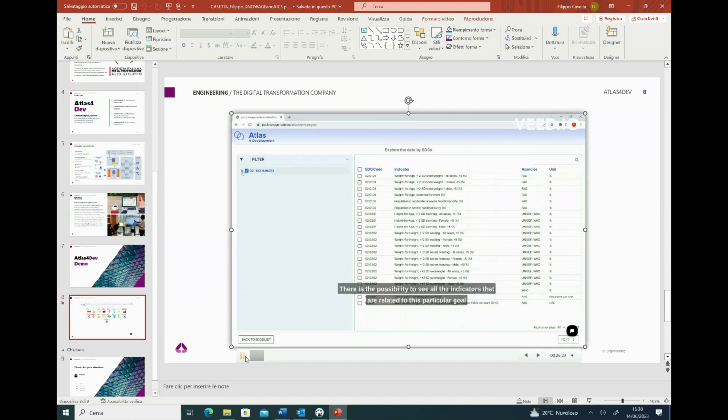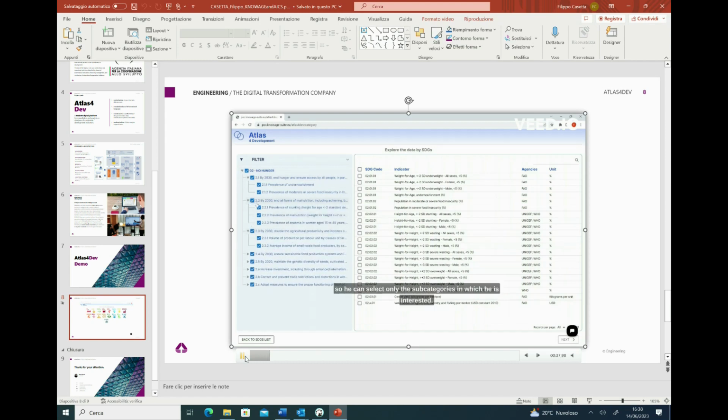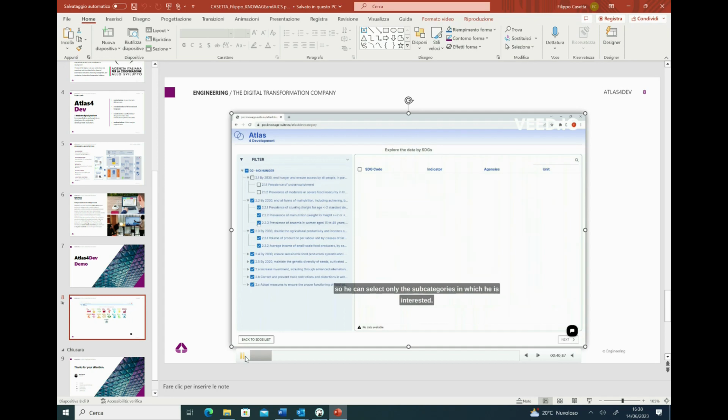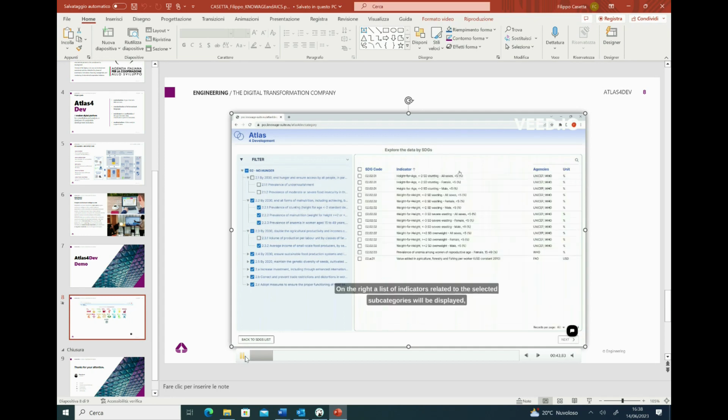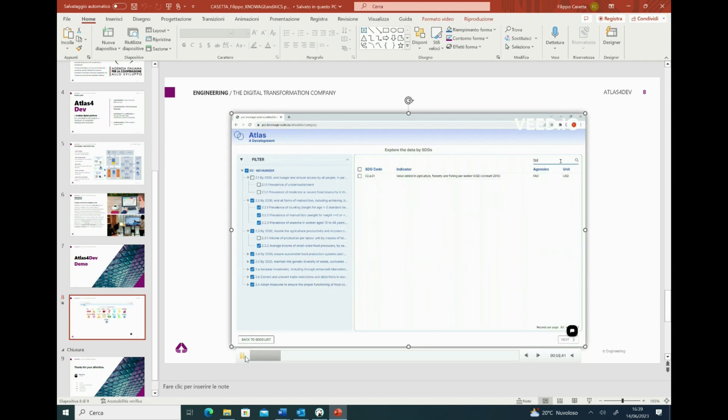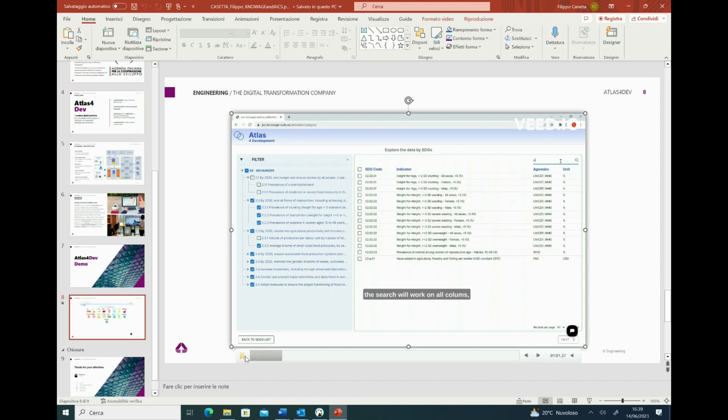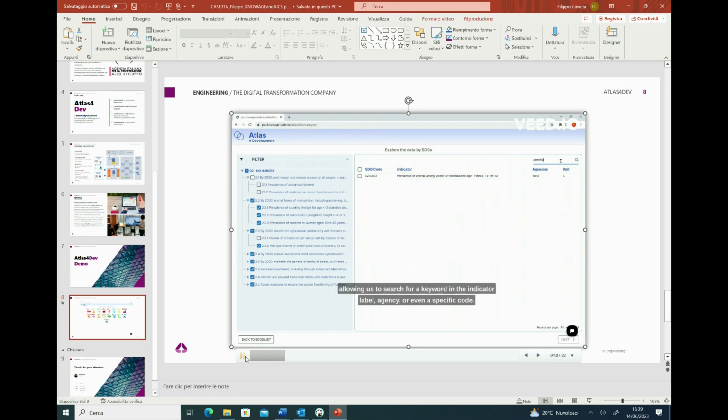After that, there is the possibility also to see all the indicators that are related to this particular goal, but also we have the possibility to explore into this goal to see all the subcategories contained in it. So we can select only the subcategories in which we are interested. On the right, a list of indicators related to the selected subcategories will be displayed. And we have also additional information for an indicator like the code, the agency and the unit of measure, and we can filter the list using this space near the magnifier icon. The search will work on all the columns, so we can search a particular code, a keyword in the indicator label, or a particular agency.